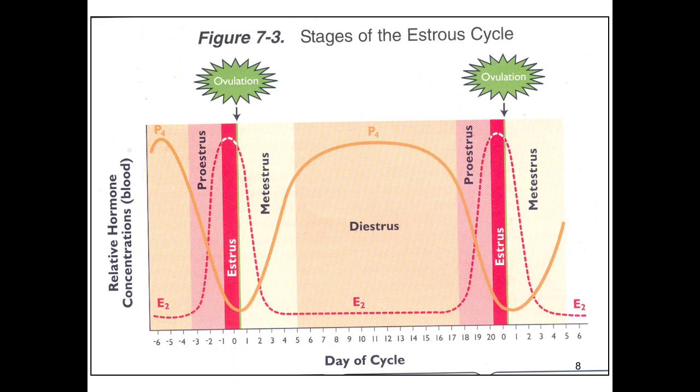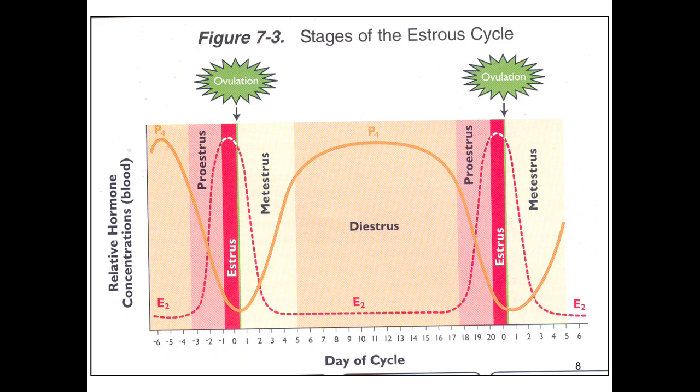You can see in the proestrus there is elevation in the level of E2 and a decline in the level of P4. In the estrus there is the peak level of E2 and the lower level of P4. In the metestrus there again is a decline in the level of E2 and a rise in the level of P4. In the diestrus, there is the peak maintenance of P4, and E2 is at the lower stage, and the next cycle is represented next.